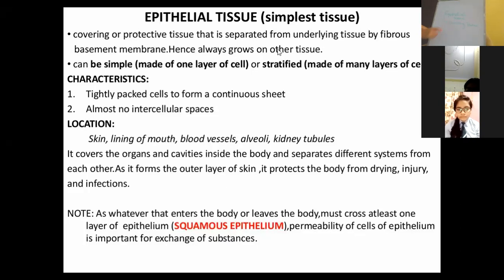From the name itself, it can be found that it must be covering each and every organ, each and every part of the animal, so that is why it is known as covering tissue. It is a fundamental animal tissue, which is basic and present in each and every animal, right?